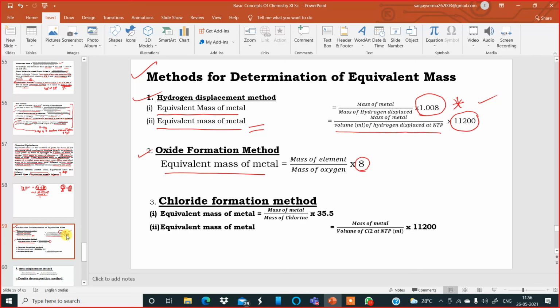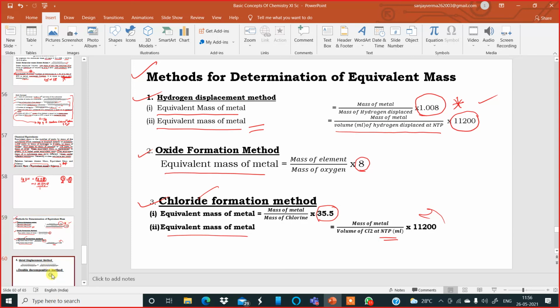Then chloride formation method. Equivalent mass of the metal is equal to mass of metal divided by mass of chlorine into 35.5. If using chloride, then 35.5. Or equivalent mass of the metal is equal to mass of metal divided by volume of chlorine gas which is formed at STP or NTP into 11,200 over here. Okay, so these are the three methods over here.